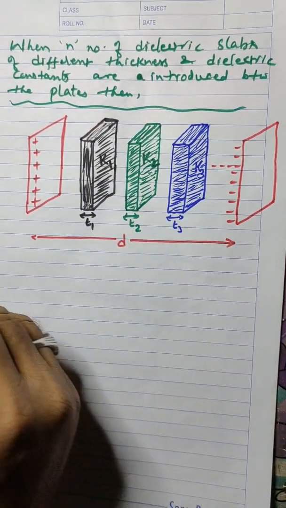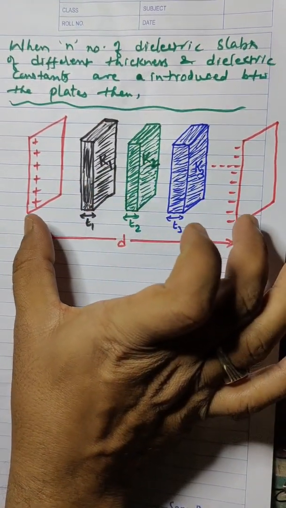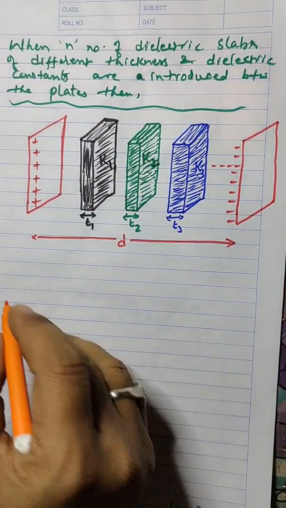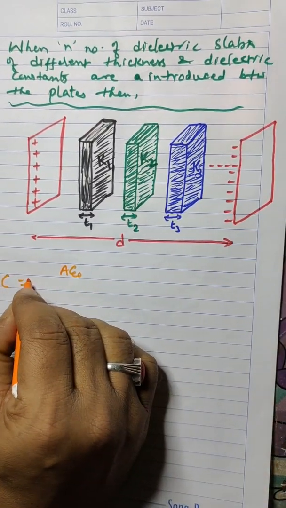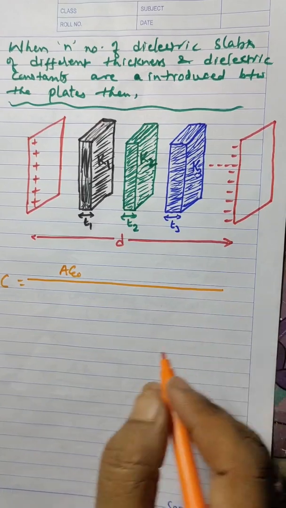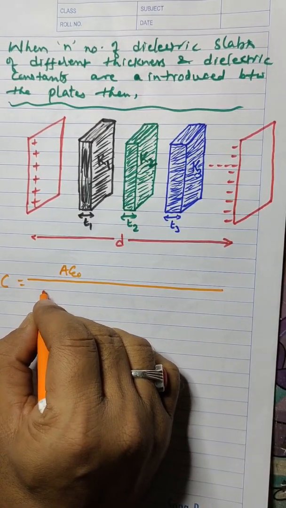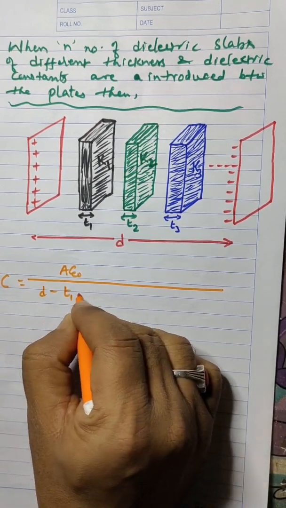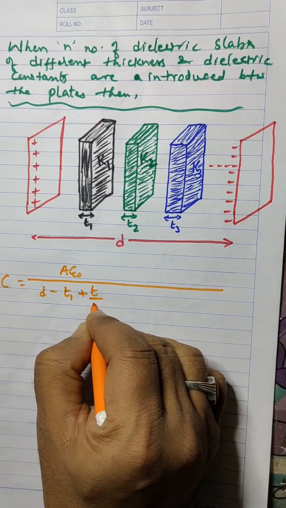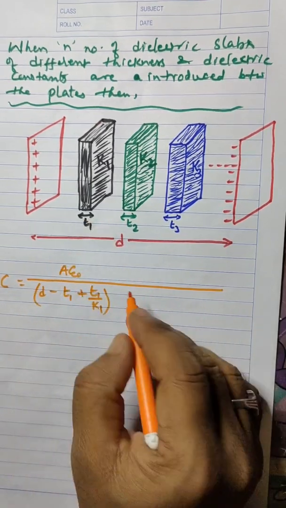Then the net capacitance between the two plates is given by C is equal to A epsilon naught whole divided by, as we have written for the first one, that is d minus T1 plus T1 by K1. So this is for the first one.